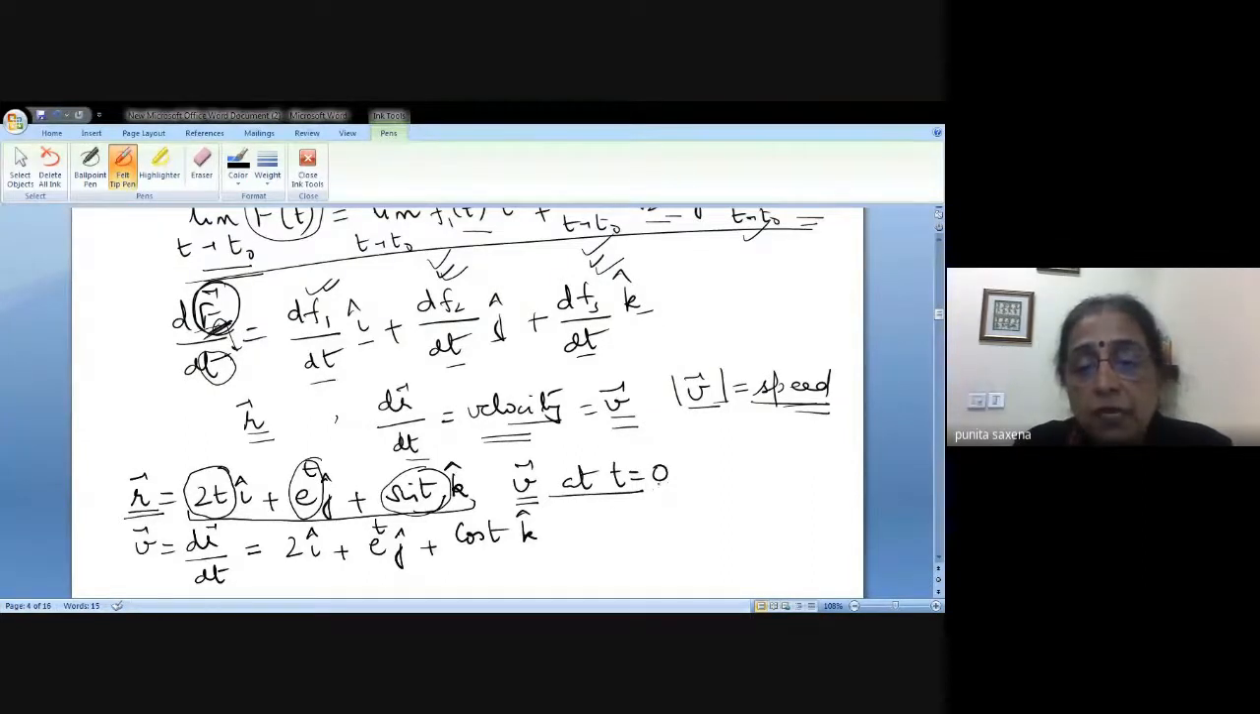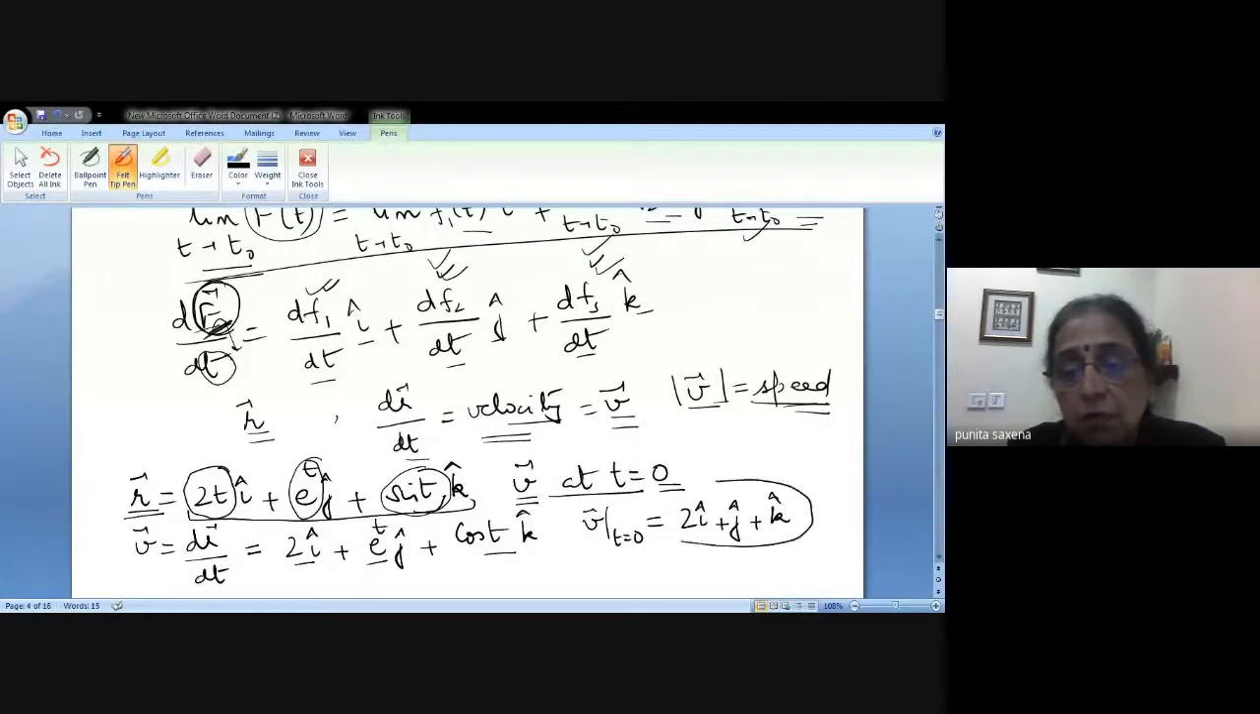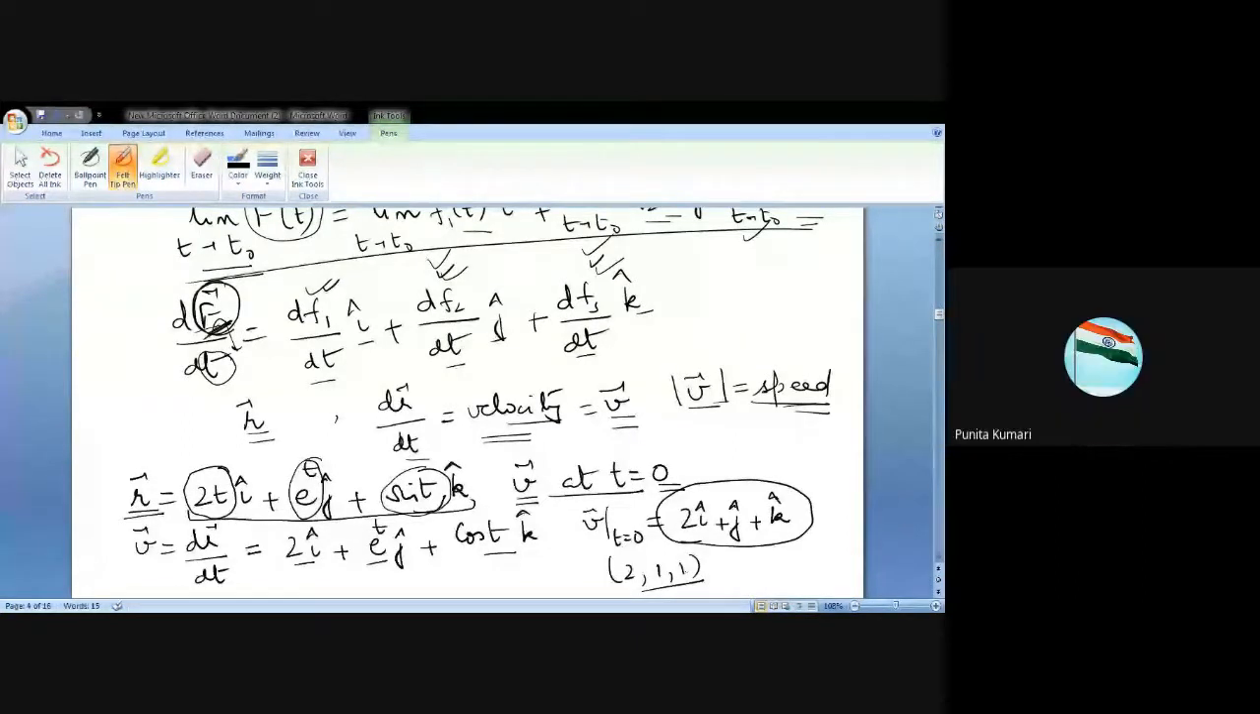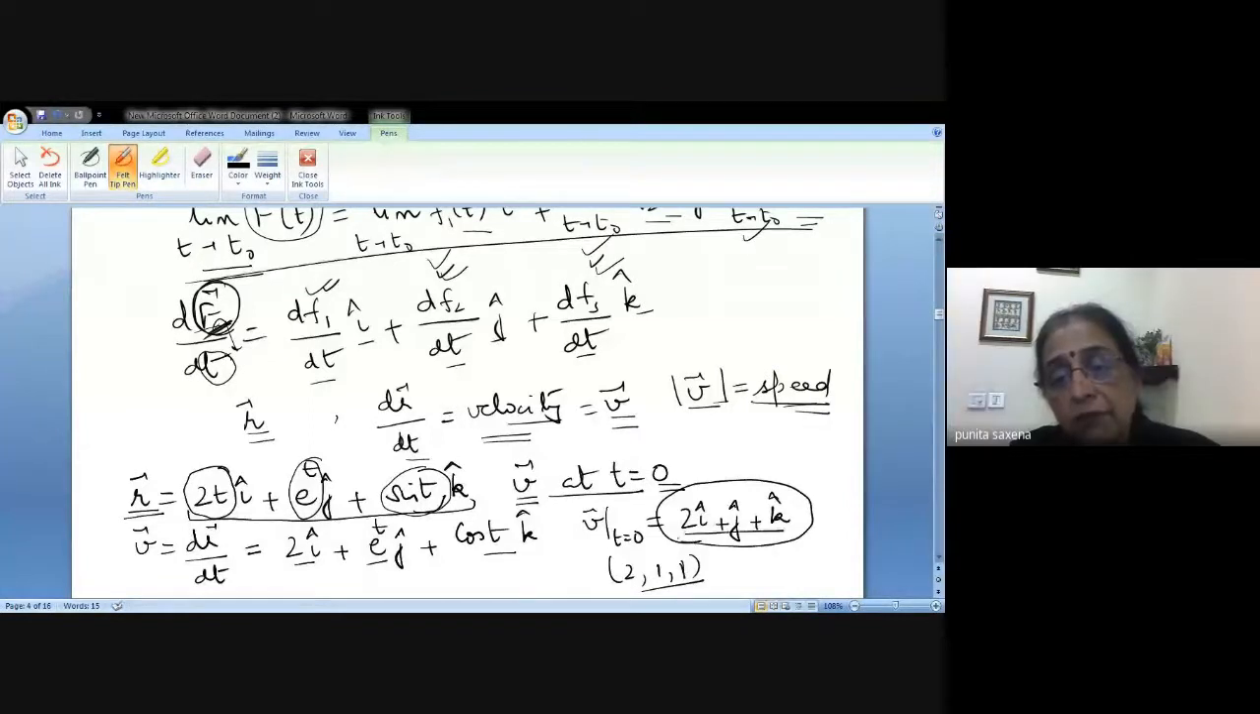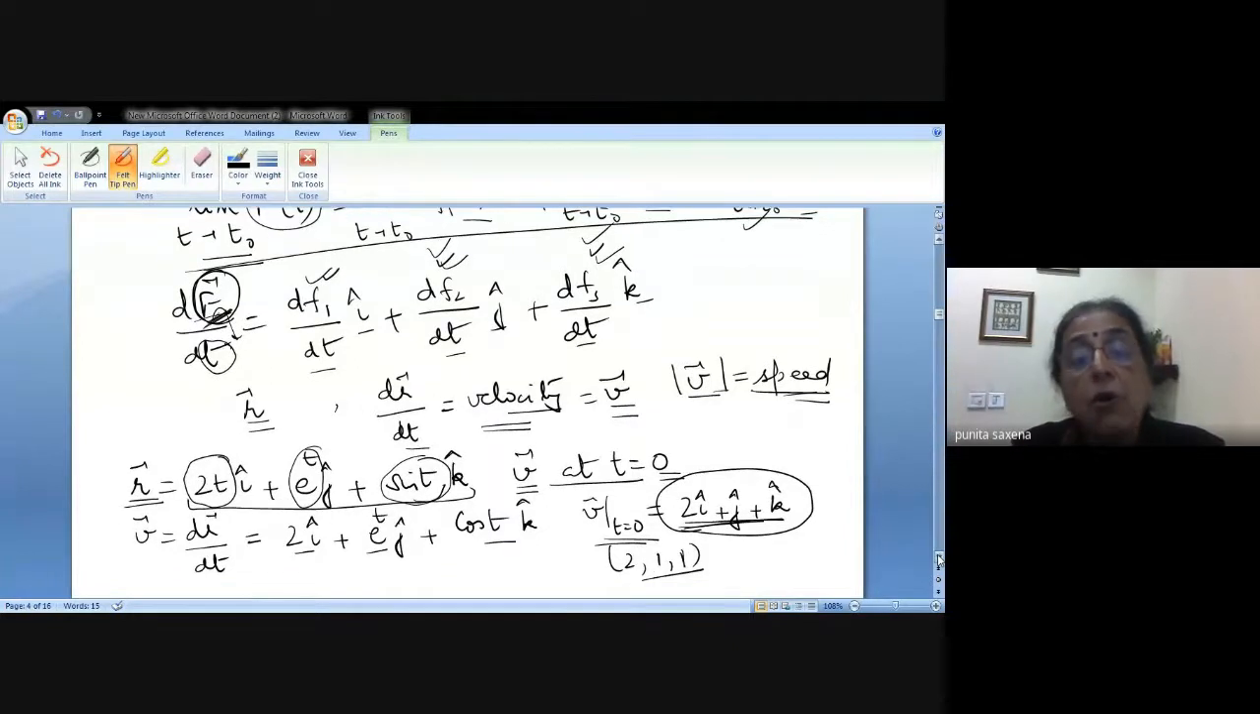Do we have to find it when t is 0? So velocity when t is 0 will be what? I just put t equal to 0 everywhere. And what do you get? You get 2i plus j plus k. Now, 2i plus j plus k is a point, in the XZ plane, (2, 1, 1). So you have the velocity at t equal to 0 there. So when we are saying differentiability, we are saying continuity, it is all component wise.